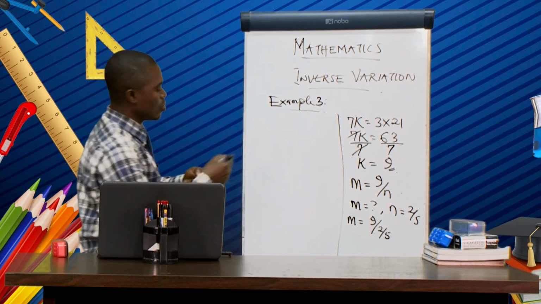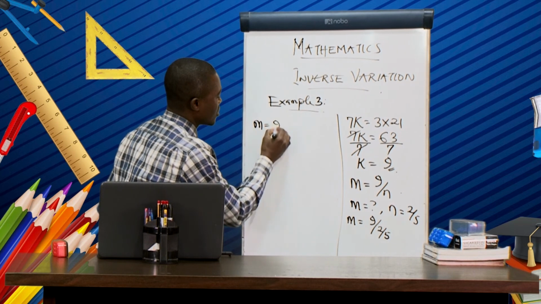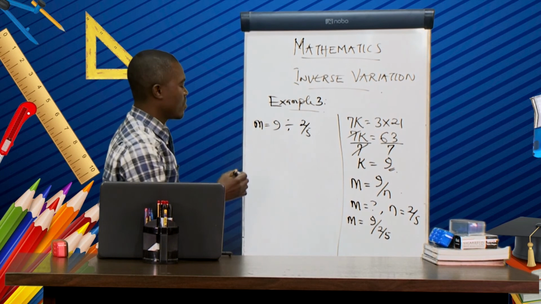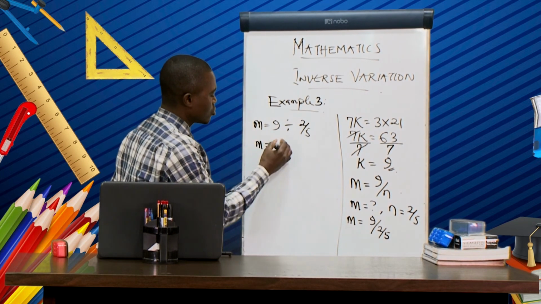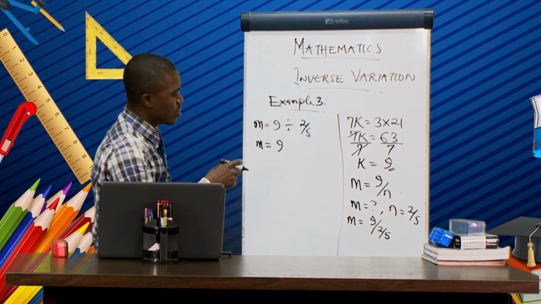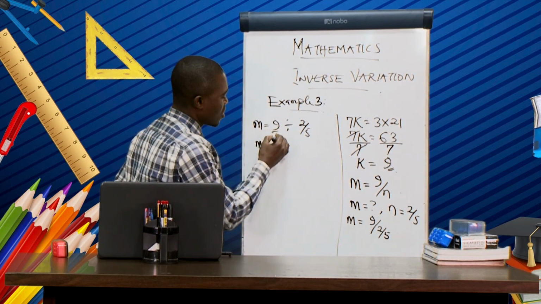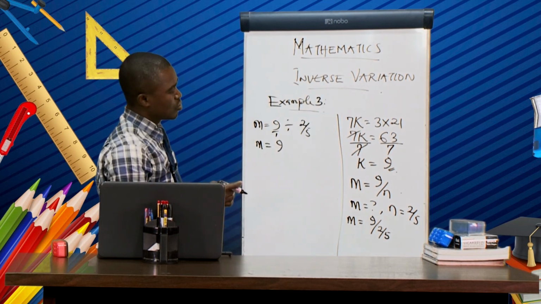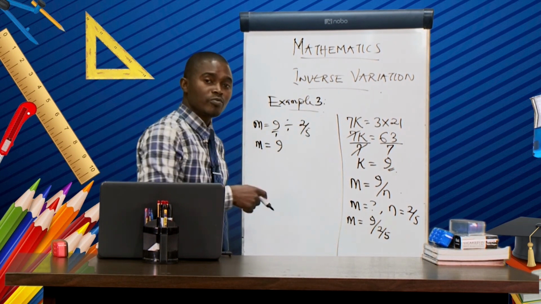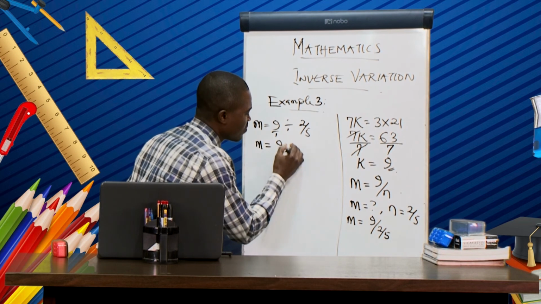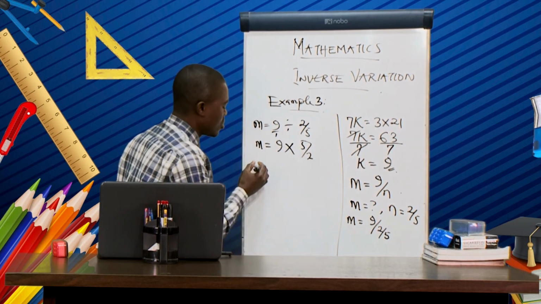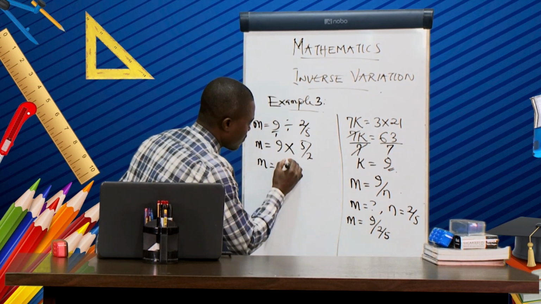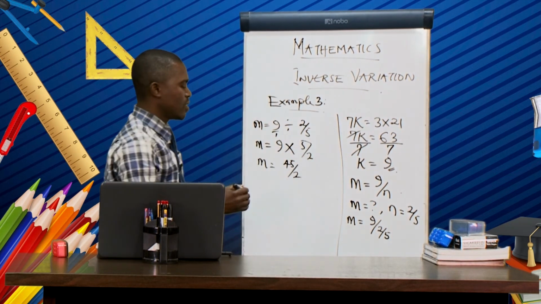And don't forget what I told you before, that when you have two fractions, in between them, we have division. Then the other fraction will turn upside down. That is, numerator becomes denominator. So we have multiplied by 5 over 2. Then we have 9 multiplied by 5. That will give us 45 divided by 2.